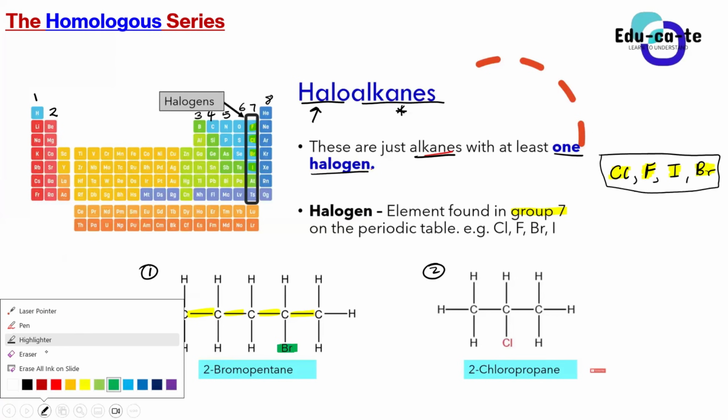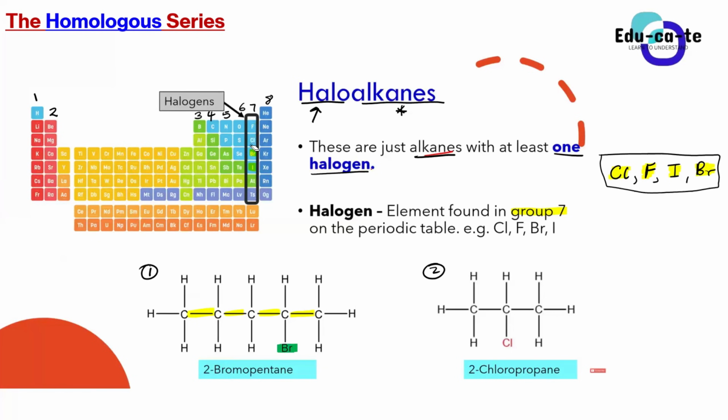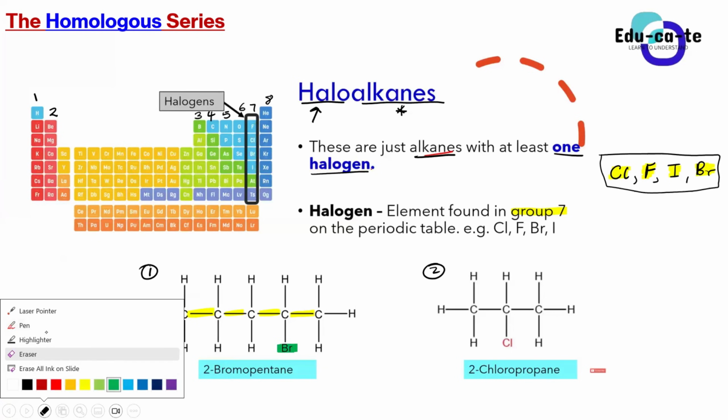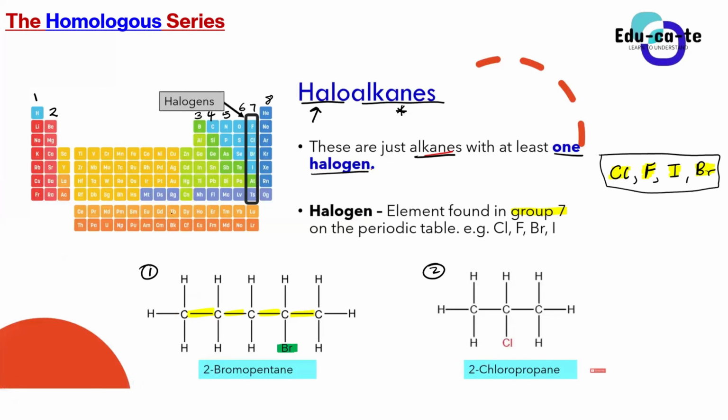Bromine is an element that is found in group number 7 on the periodic table. Whenever you write a chemistry exam, they'll always provide you with a periodic table, but just so you know, bromine is found in group number 7. So the fact that this element is found in group number 7, it qualifies as a halogen. So this is an alkane by nature, but it consists of a halogen. So we say it's a haloalkane.